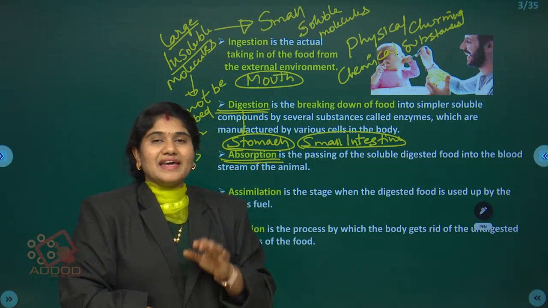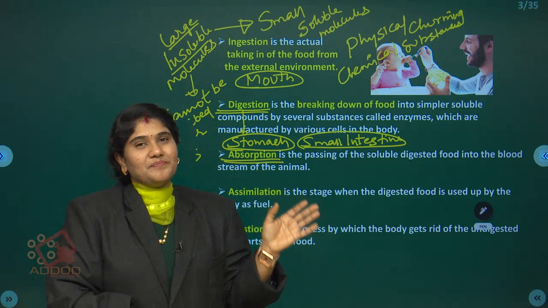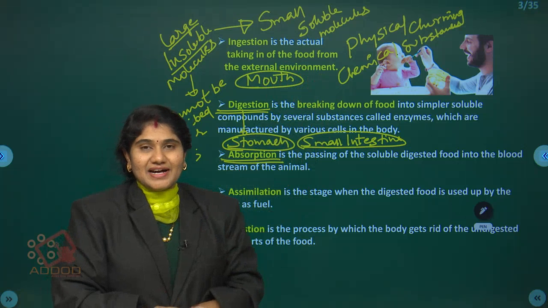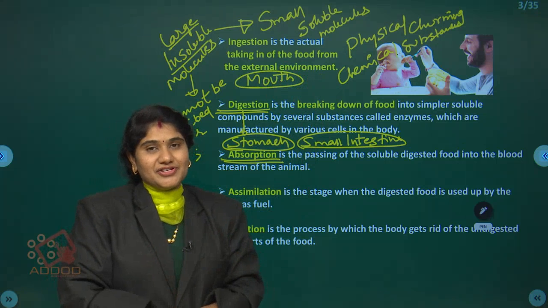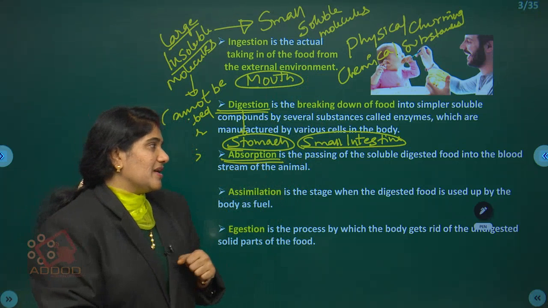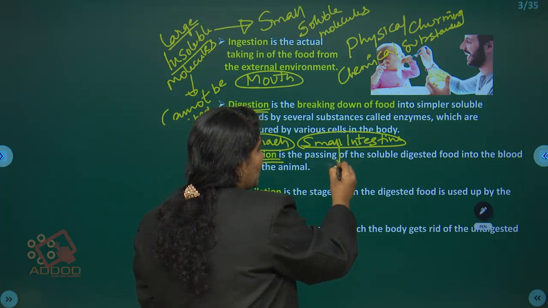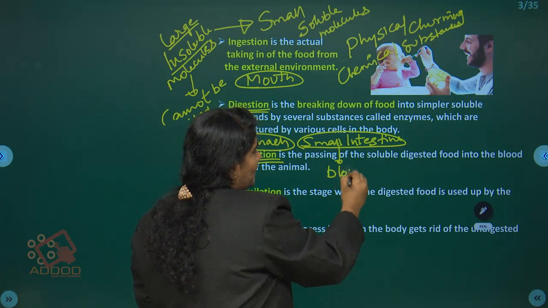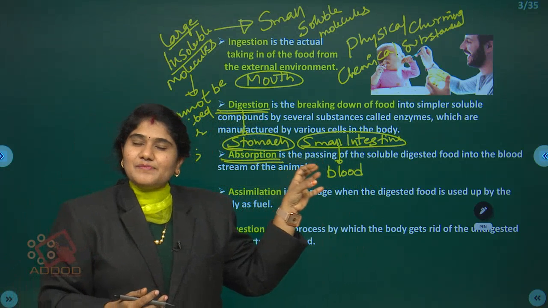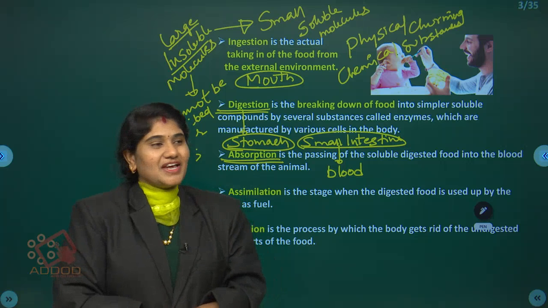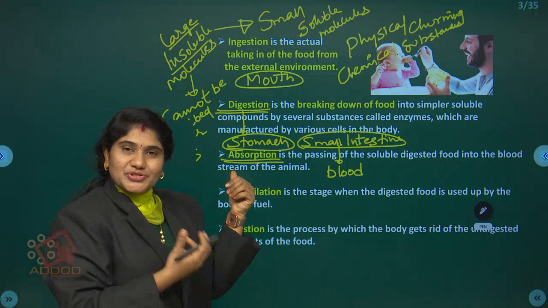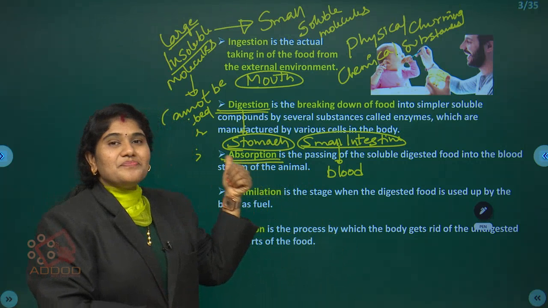Absorption is the process in which the small soluble molecules produced as a result of digestion are moved into the bloodstream, from the walls of the small intestine. So our molecules now enter into the bloodstream. This process is called as what?